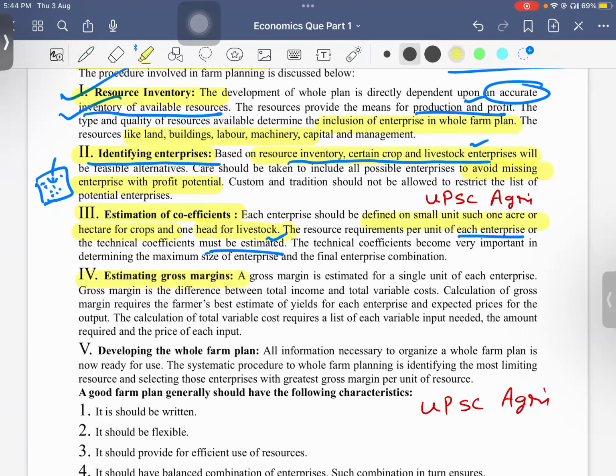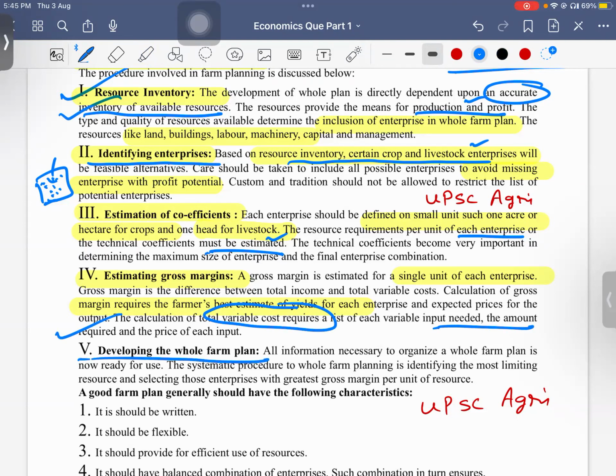Next, estimating the gross margin. How much investment will we need? Estimate for a single unit of each enterprise how much it will cost. You should do cost benefit analysis. The margins require the farmer's best estimate for each enterprise, like how much yield we will get if we do this. Then comes the calculation of total variable cost, which is needed. Those things should be worked upon.